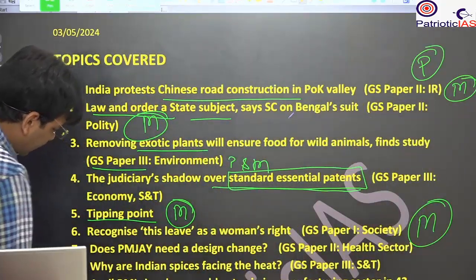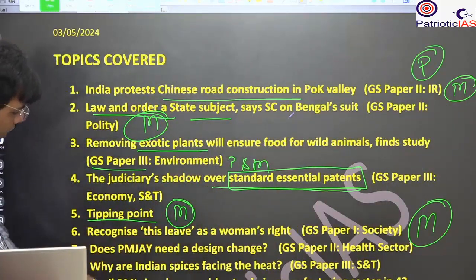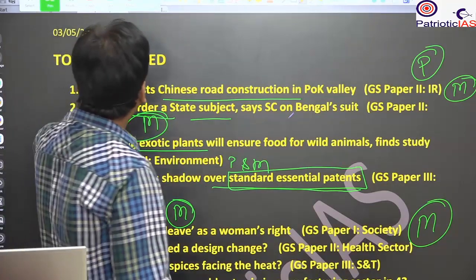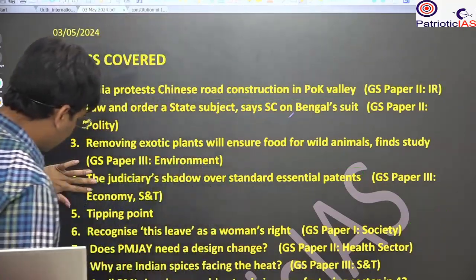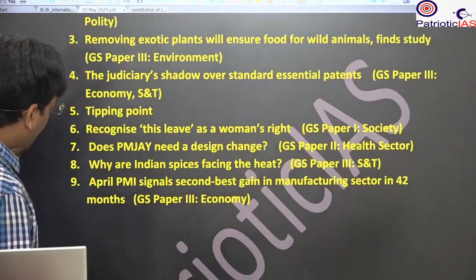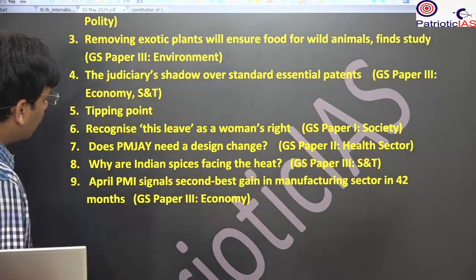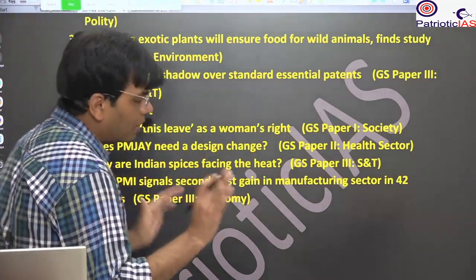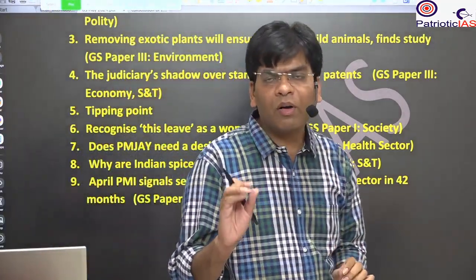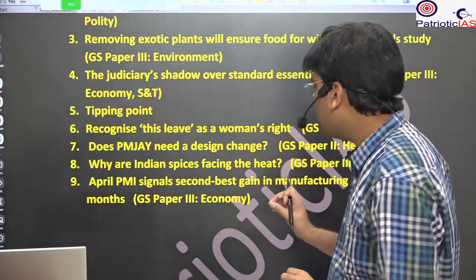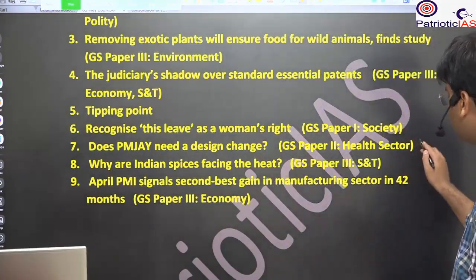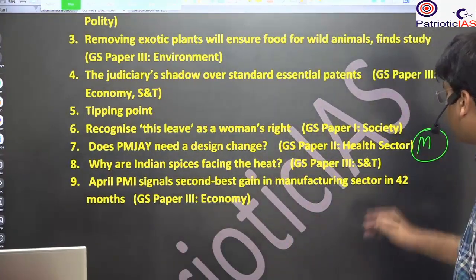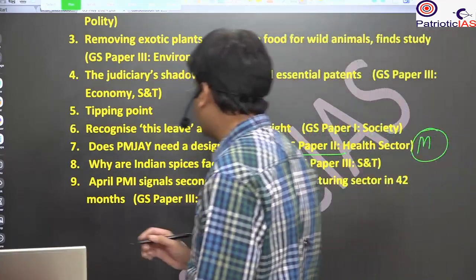Then we will study does PMJAY need a redesign. So here we will talk about the Pradhan Mantri Jan Arogya Yojana, which provides 5 lakh rupees per family per year for secondary and tertiary disease. So here you will study it for the mains perspective, mainly in the GS paper 2 health sector.